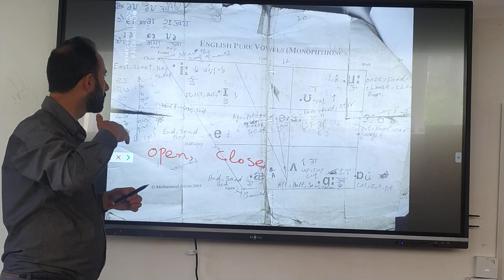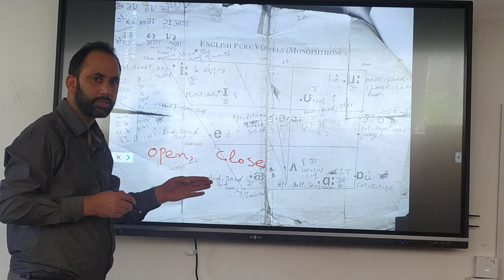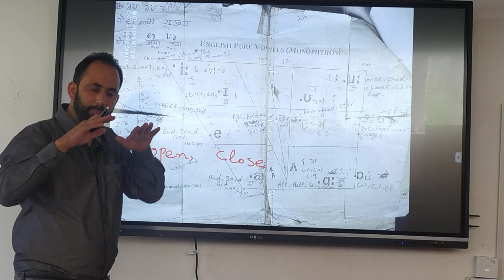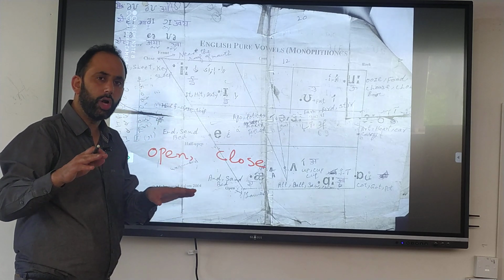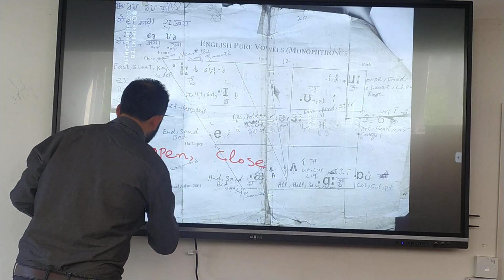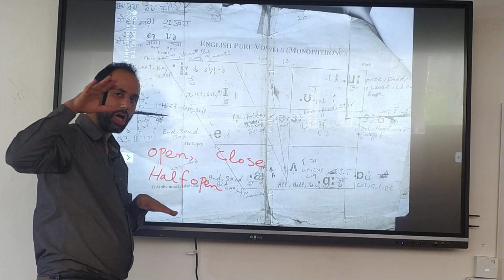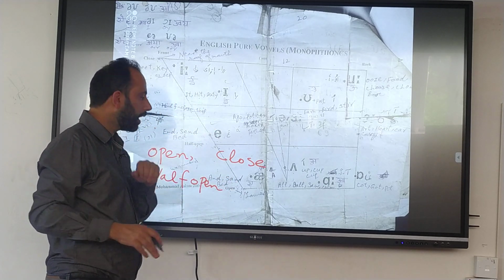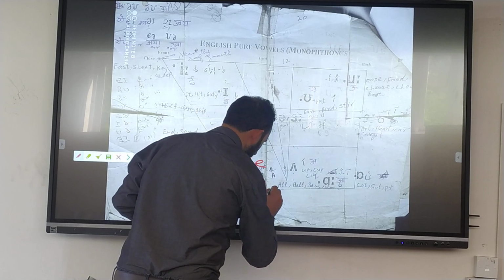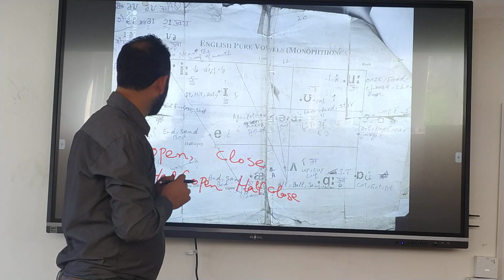Mouth remains closed. And so they are divided into open and closed. But they are also divided. Sometimes the mouth opens but not completely, only half. They are called half open. And sometimes it is closed but not completely closed. That is called half closed. Half open and half closed.